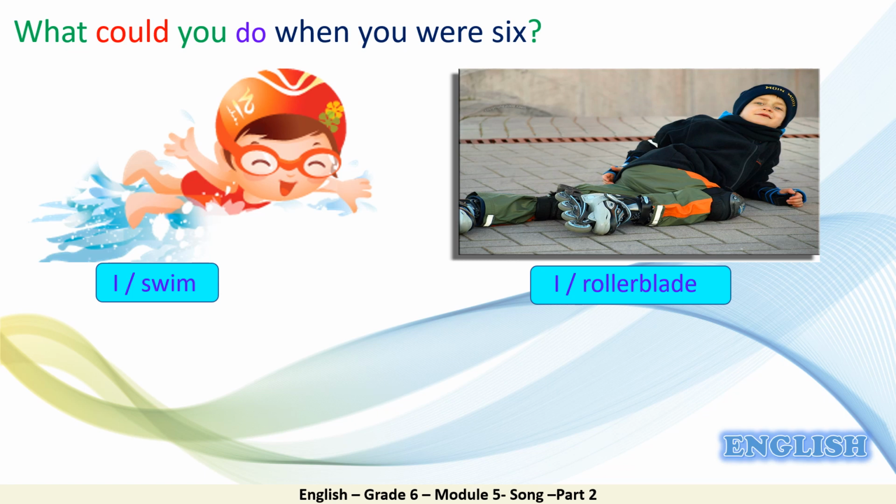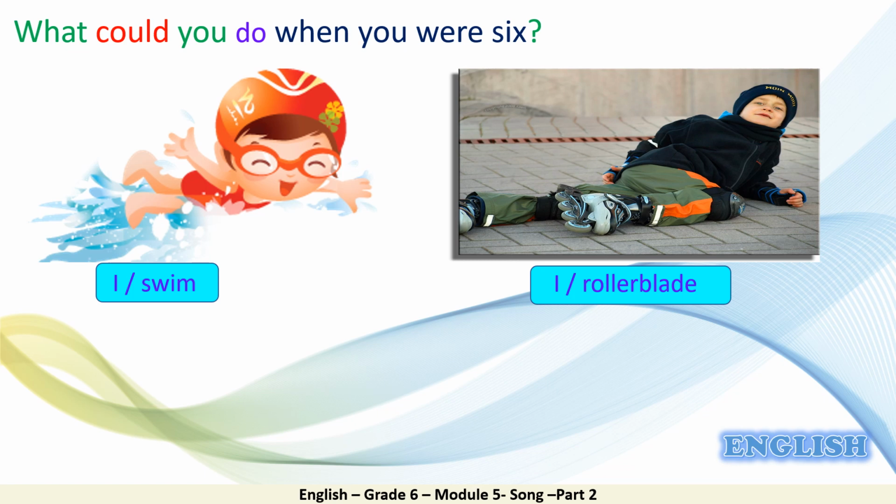Next, we have a question and 2 pictures. The question is, what could you do when you were 6? Picture number 1. The subject is I, and we should use the verb swim. In the second picture, very good, the subject is also I, and the verb is rollerblade.